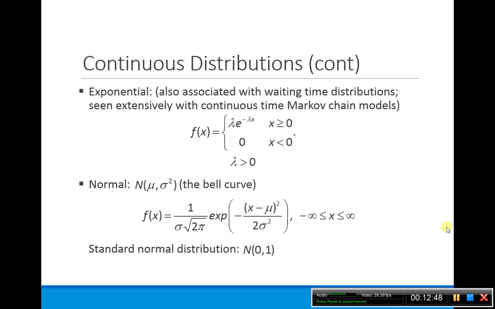And again, I'm just running through these distributions because these are ones that I don't expect you to remember. They're ones that I expect you can look up eventually. So I just want you to know that they do exist. Here, the exponential distribution, again, is associated with waiting times, and it's used a lot in continuous Markov chain models to figure out the time to the next event. And then you have your normal, which most everybody knows is the bell curve. The standard normal distribution is normal 0, 1, and this is the formula for it.